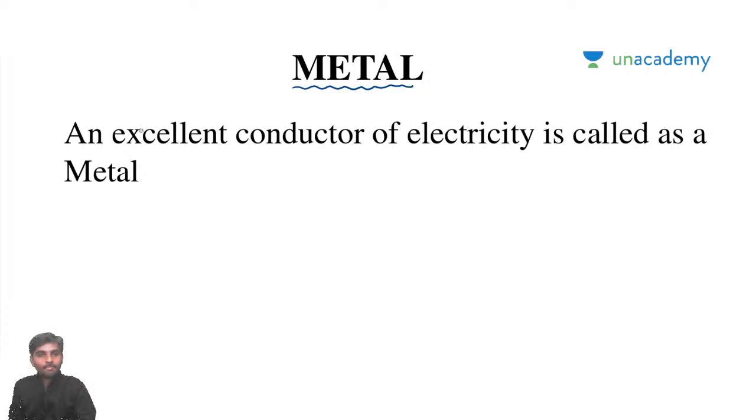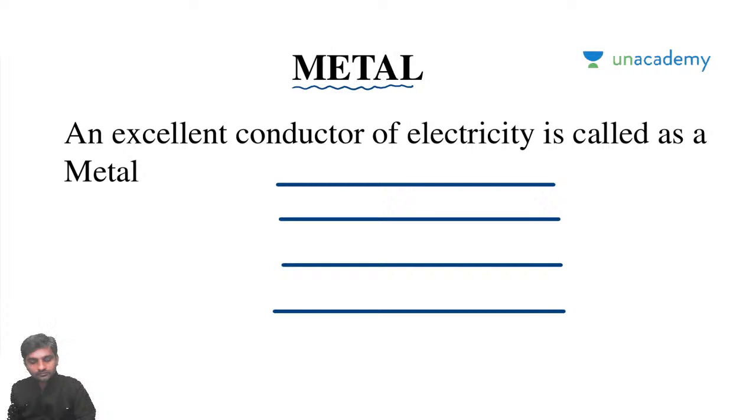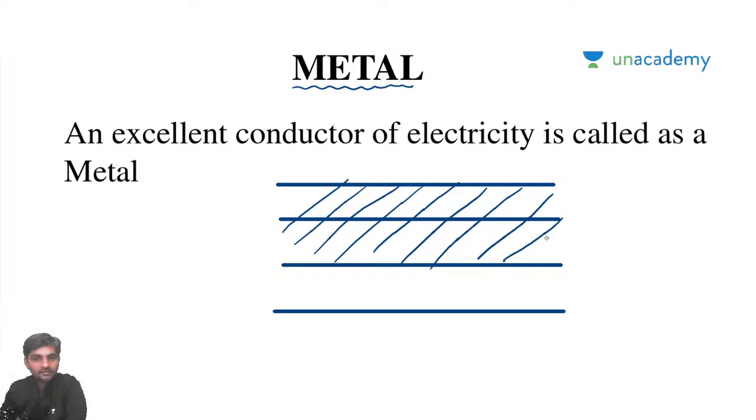Now then something called metal. An excellent conductor of electricity is called a metal. But what do you mean by this? Frankly speaking, there is no energy gap. So the bands will look like this. This is the unfilled state, and this is the filled state.